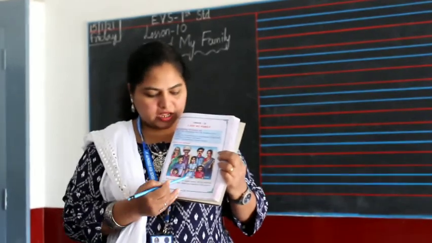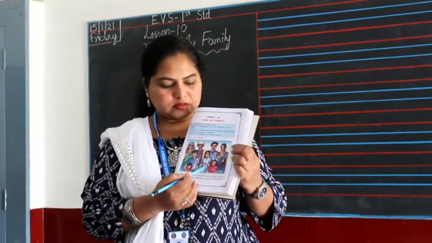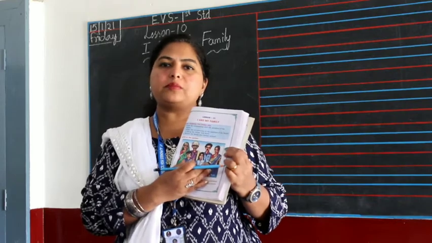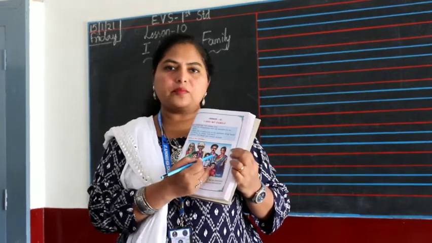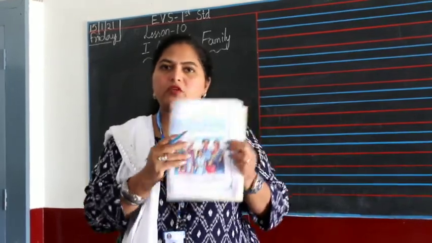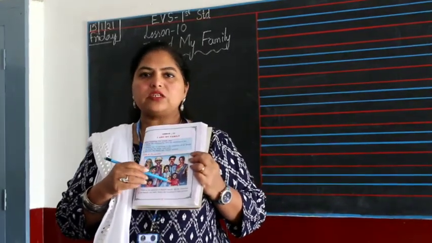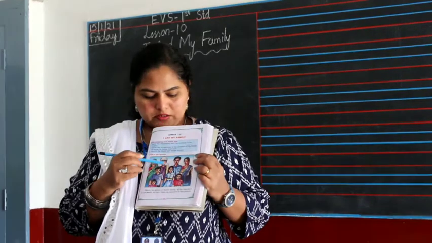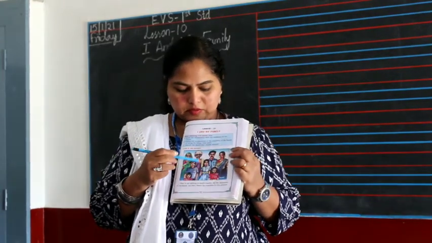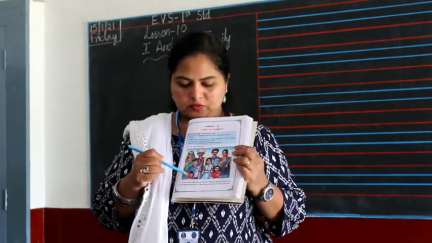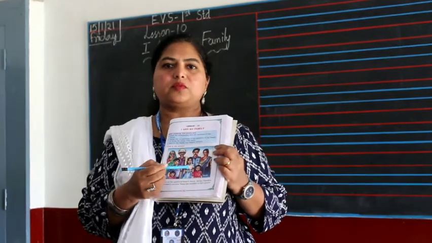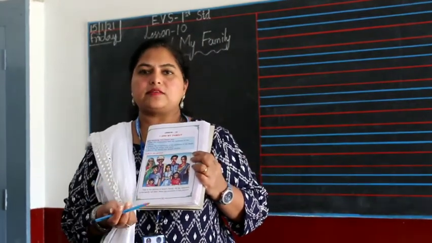They are all together called siblings. The brothers and sisters together are called siblings. They are the children of the father and mother. So when it comes to father and mother, Sunil will be the son, and Sunil's sister will be the daughter. Sisters will be called the daughters, and the brothers will be called the sons.